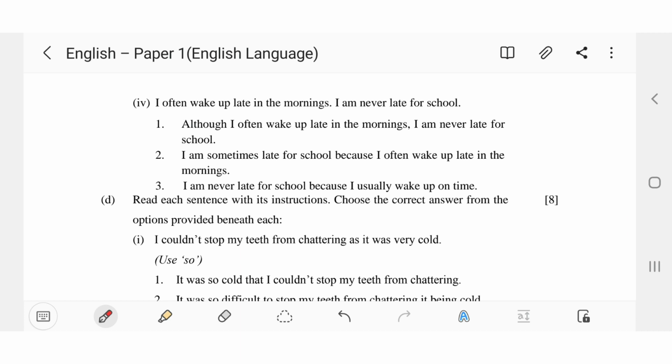Now, fourth one. I often wake up late in the mornings. I am never late for school. First option. Although I often wake up late in the mornings, I am never late for school. This is correct.